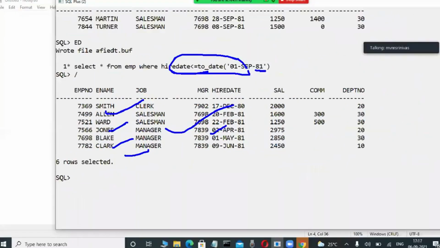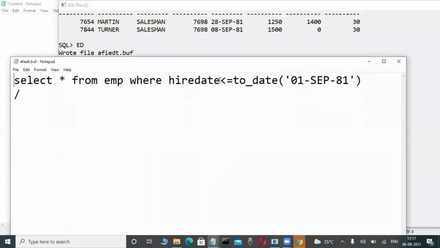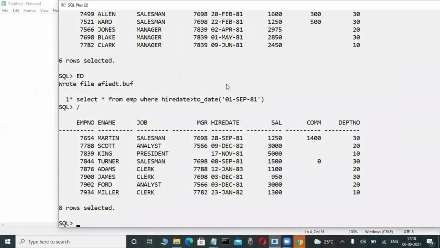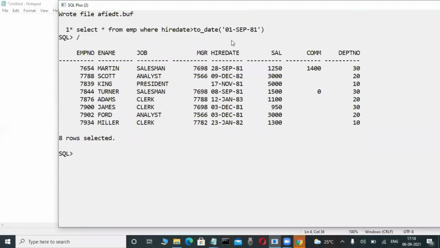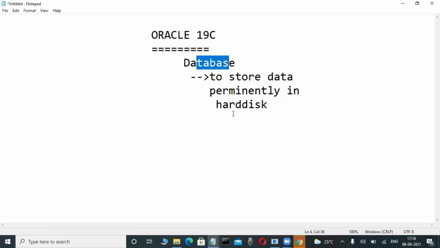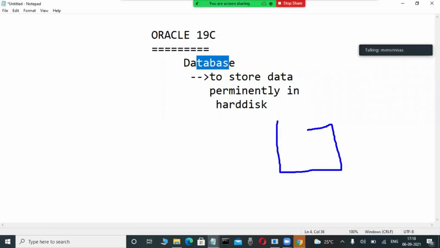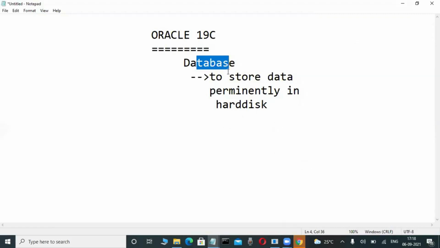Suppose I want to retrieve the data only after September 1981, then some other type of data is retrieved. Yes, these types of queries we are using. That's why many people say a database is nothing but a place that stores a structured collection of data. I agree, but unfortunately not only storing is important. How efficiently we retrieve data is important, filtering data is important, manipulating the data is important.